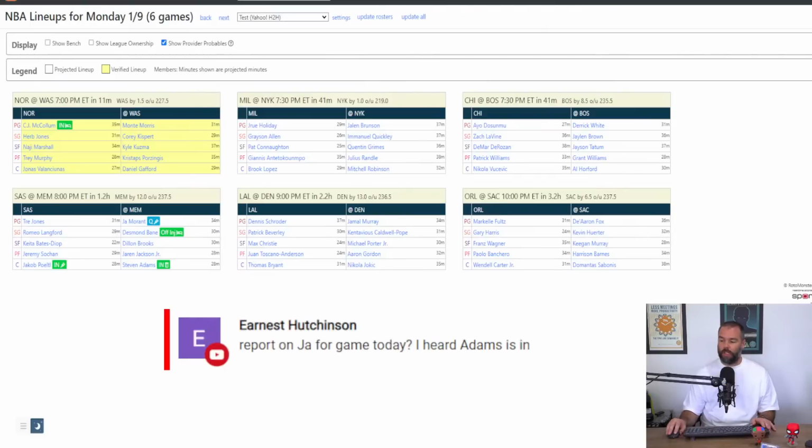Adams is in, for sure. You can see it on the screen as we're talking here. It's got Adams with a green "in" next to his name. And Ja Morant's got a blue questionable because he's still questionable. That's what all that stuff on the screen means.